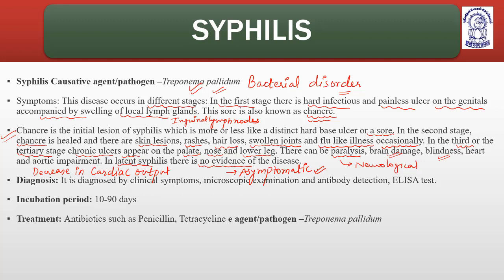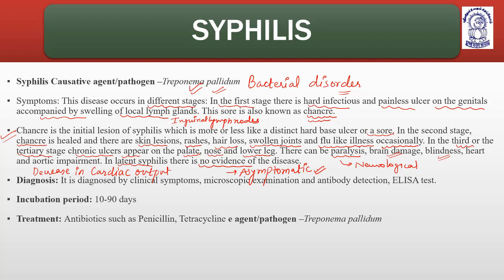So, syphilis is caused by bacteria, Treponema pallidum. The disease is basically divided into 4 stages. Stage 1 comes up with the formation of chancre along with the swelling of inguinal lymph nodes. It is a painless ulcer which has a hard base. Okay. Chancre in the second stage disappears and comes up with different types of skin lesions. Okay. Skin ulcers, rashes, hair loss and swollen joints.